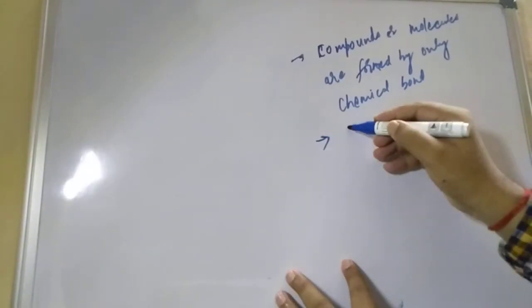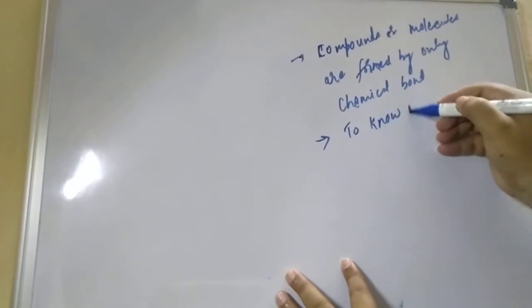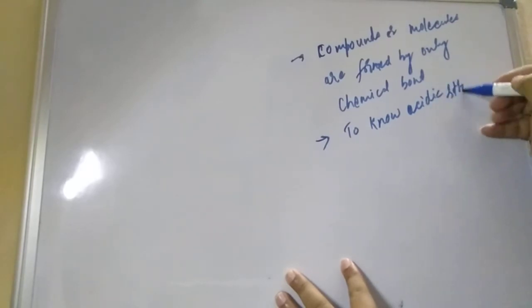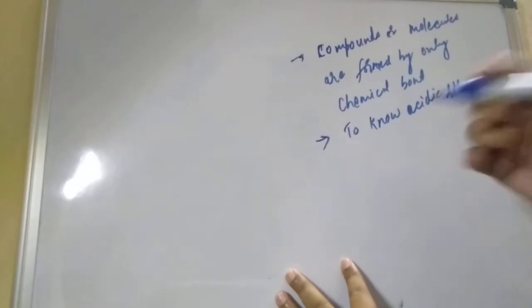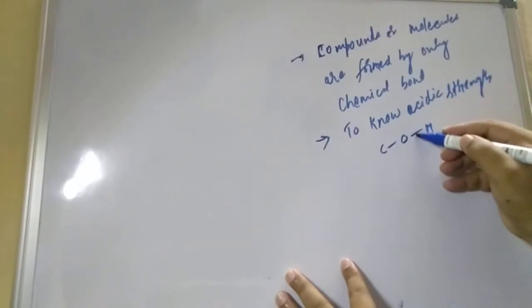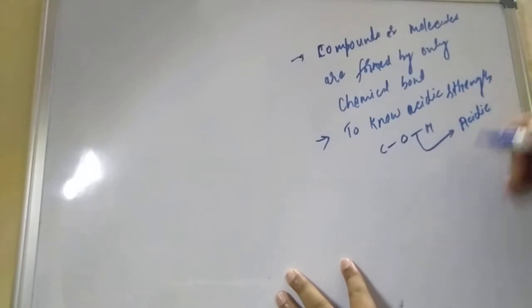Second is to know the acidic strength. Suppose O-H is there, so this bond determines acidic strength, how weak the bond is will define the acidic strength.